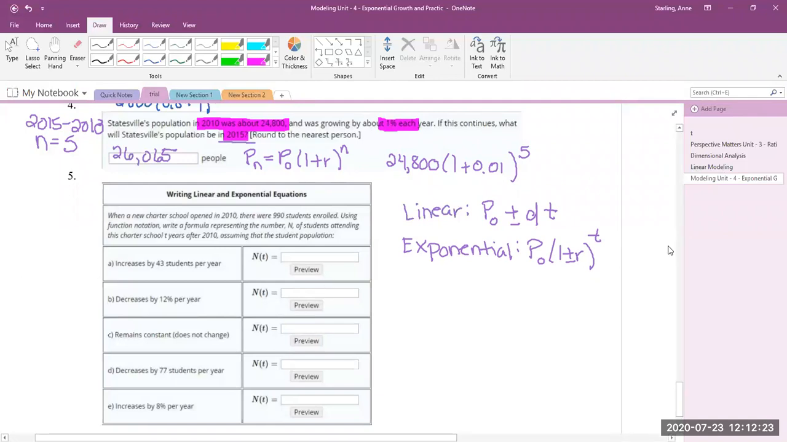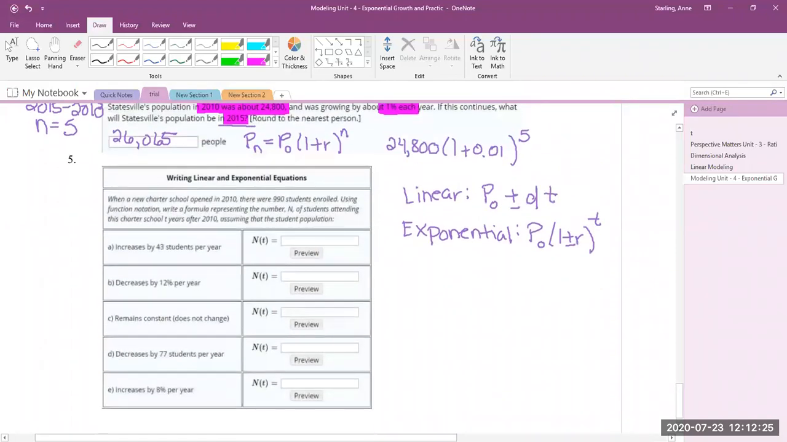So first you would want to go through and ask, are these linear or are they exponential? So if I'm increasing by a set 43 every year, that's addition. Every single year I have 43 more. So that's linear. So my initial value for all of these is 990. And then I'm adding 43 students per year. And again, when you're typing it in, make sure the variables match. They're saying t is going to be your time. So this is 990 plus 43t.